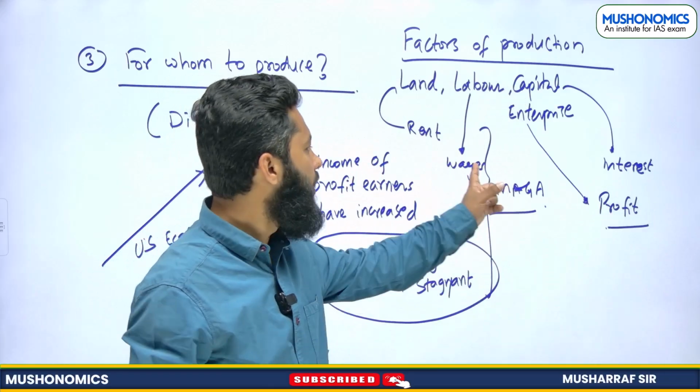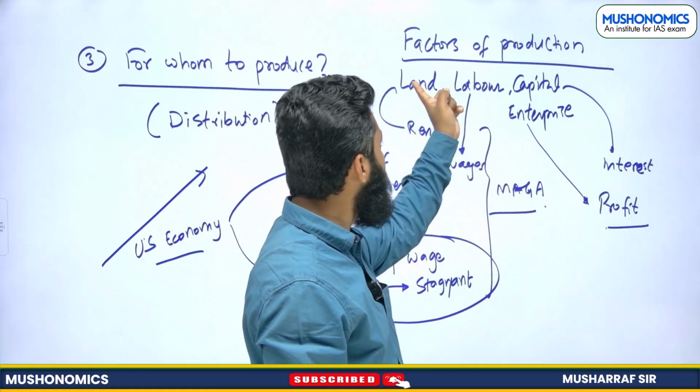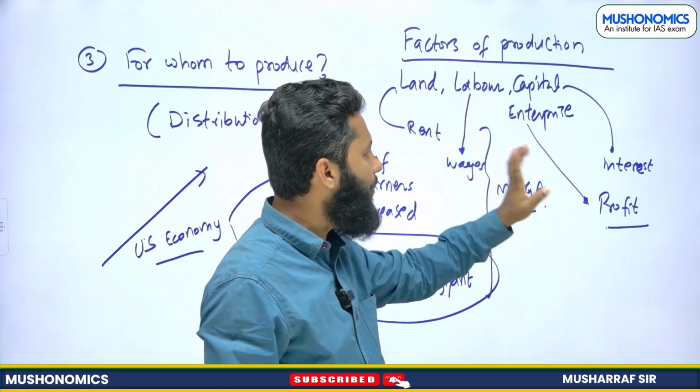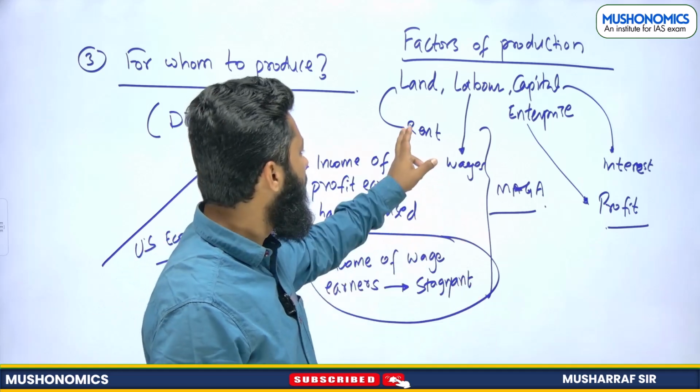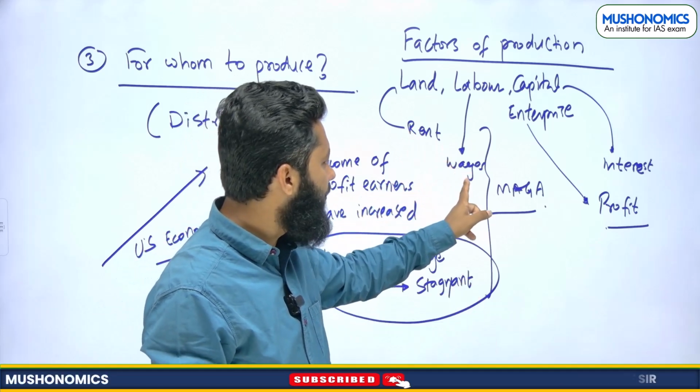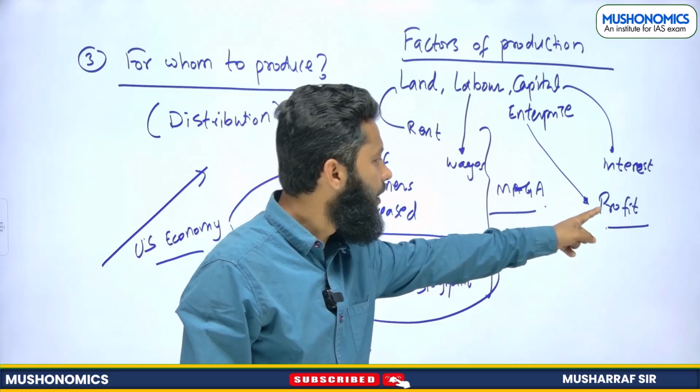These are known as factor payments. The factors of production are land, labor, capital, and enterprise. And these are factor payments: rent, wages, interest, profit.